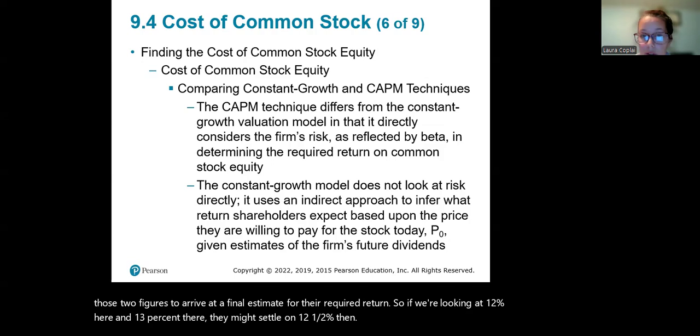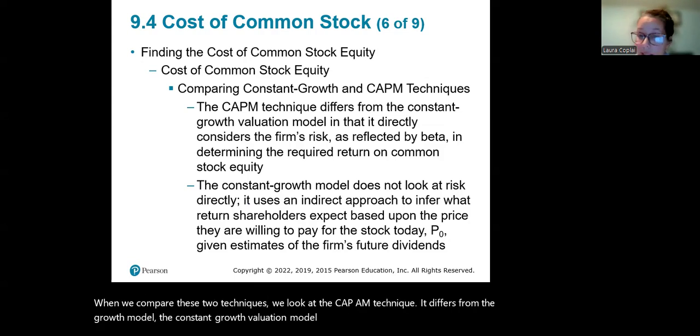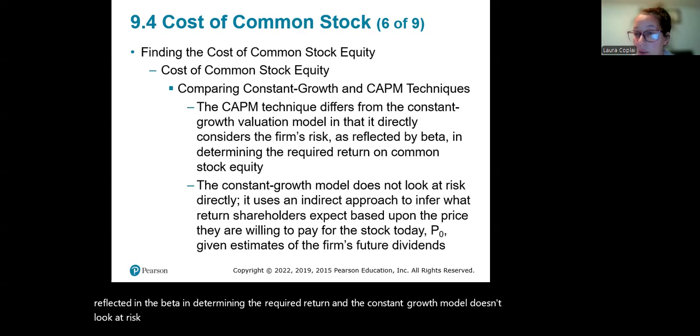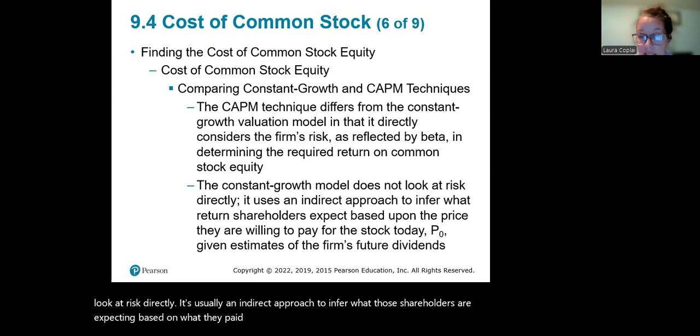When we compare these two techniques, the CAPM technique differs from the constant growth valuation model because it considers the firm's risk, reflected in the beta, in determining the required return. The constant growth model doesn't look at risk directly. It's usually an indirect approach to infer what shareholders are expecting based on what they paid for the stock today, given estimates of those dividends in the future.